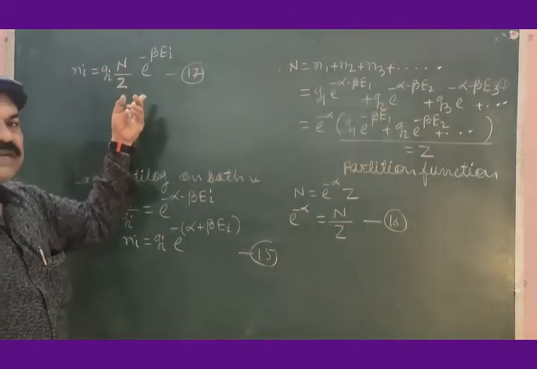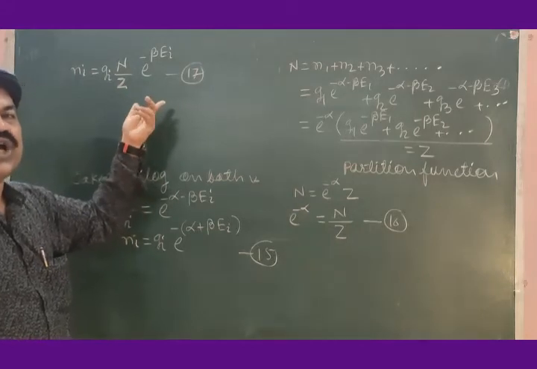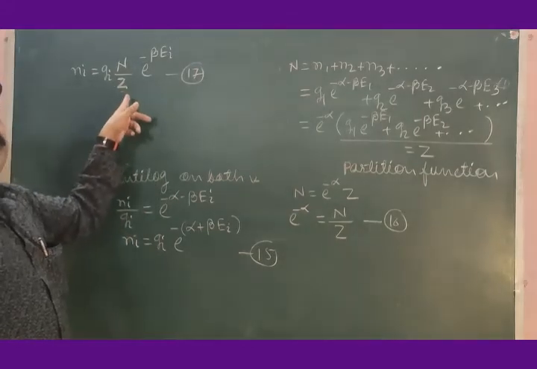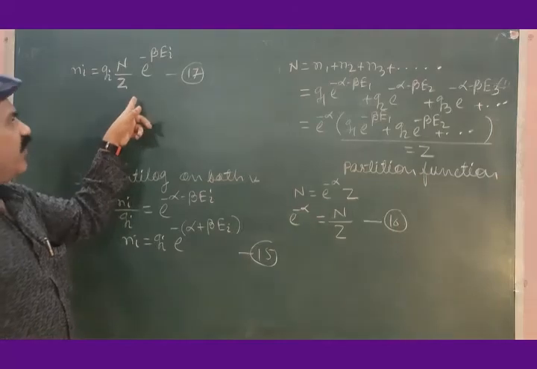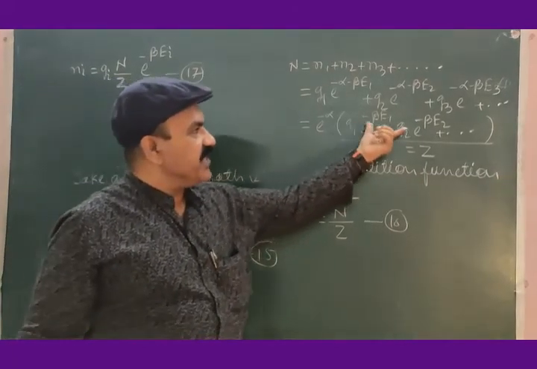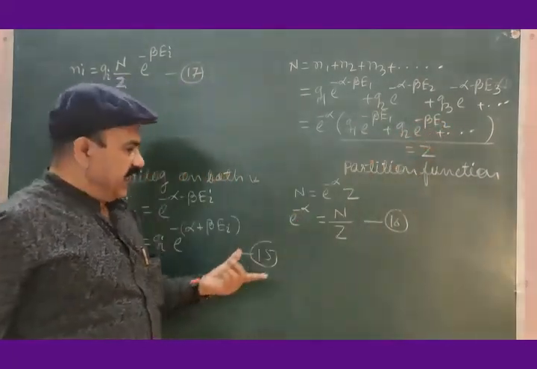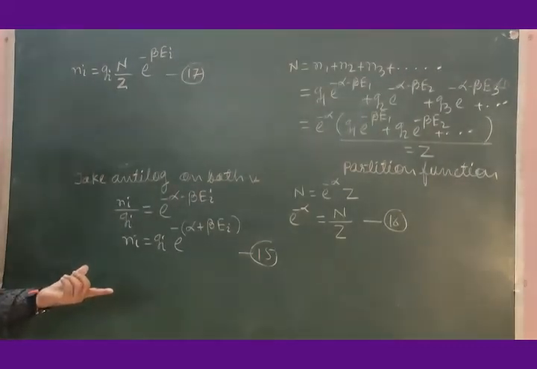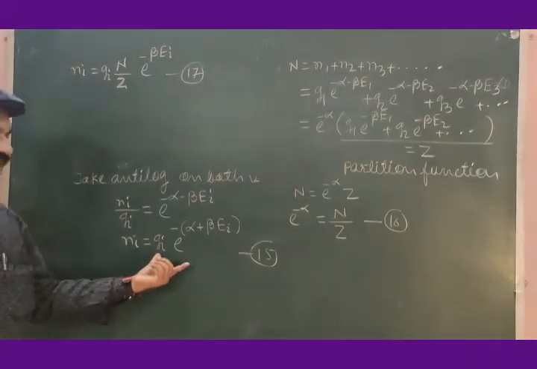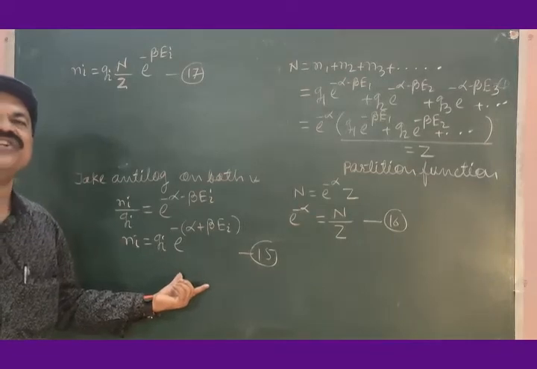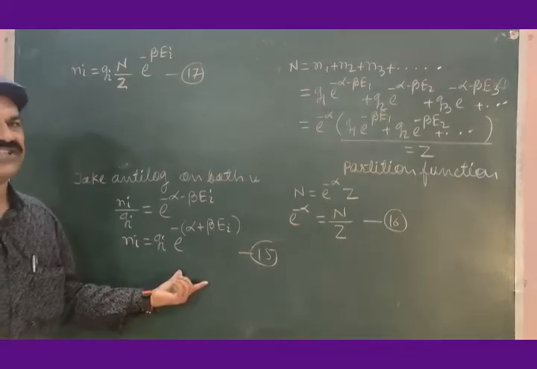Equation 17 is Maxwell-Boltzmann distribution law in the form of partition function Z, where partition function Z is given by this bracket. Equation 15 is also Maxwell-Boltzmann distribution law, but it is not written in the form of the partition function.